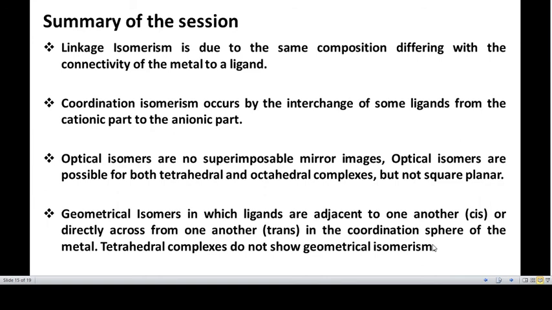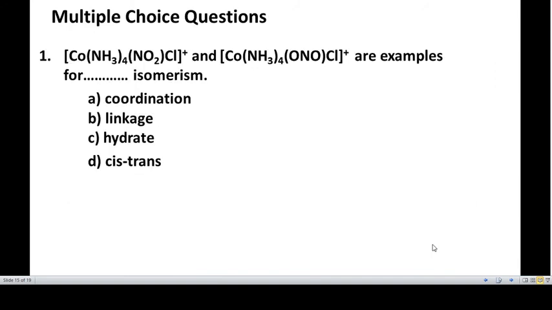Optical isomers are possible for both tetrahedral and octahedral complexes, but not in square planar complexes. The geometrical isomers in which ligands are adjacent to one another are called cis, and those opposite to one another are called trans in the coordination sphere of the complex compound. Tetrahedral complexes do not show geometrical isomerism.